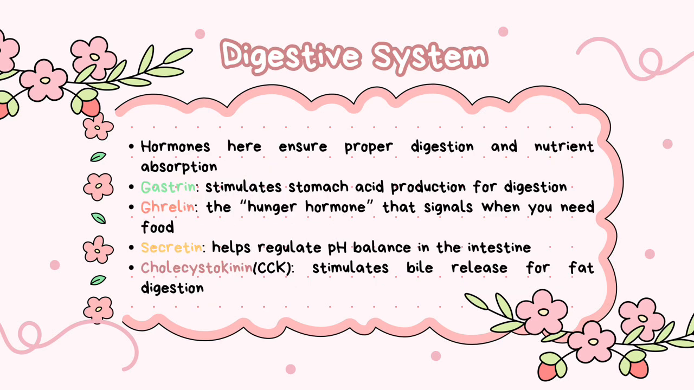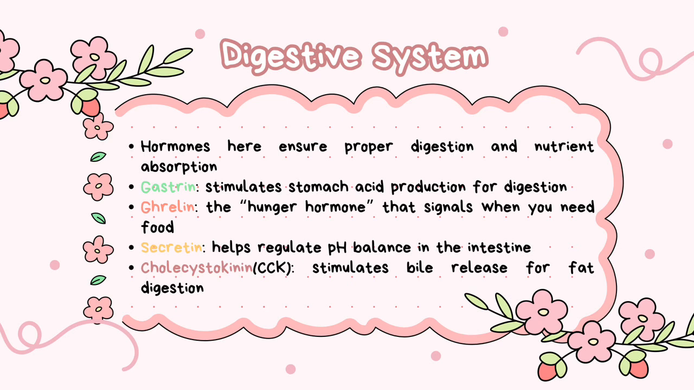After that, digestive system. Here are few hormones here ensure proper digestion and nutrient absorption. The first one is gastrin, is a hormone that stimulates stomach acid production for digestion. The second one is ghrelin hormone, the hunger hormone that signals when you need food. The third one is secretin, a hormone that helps regulate pH balance in the intestine.